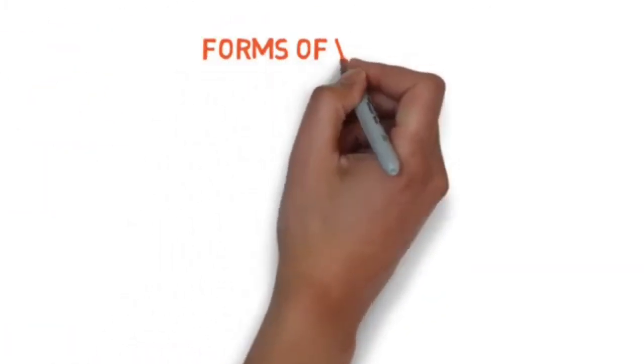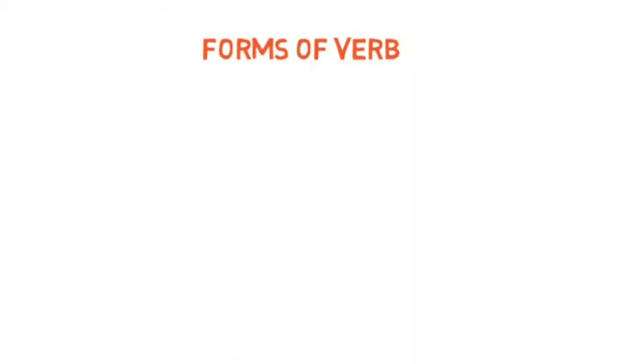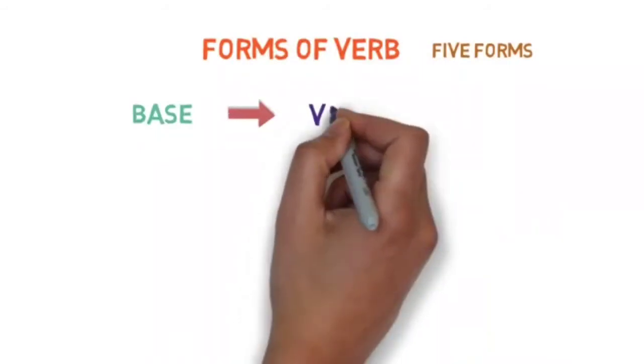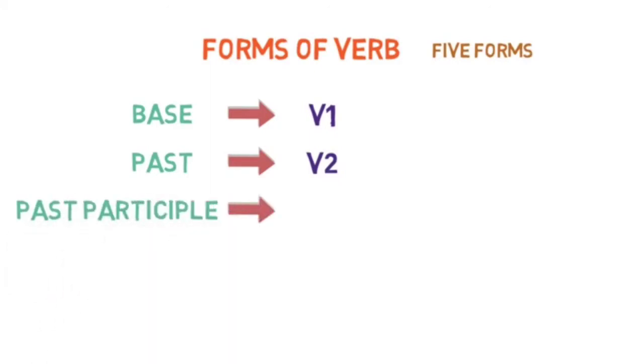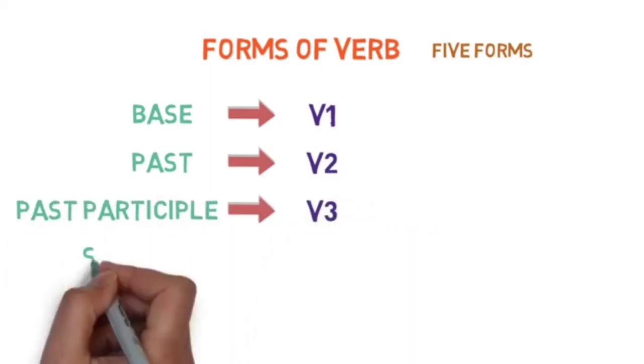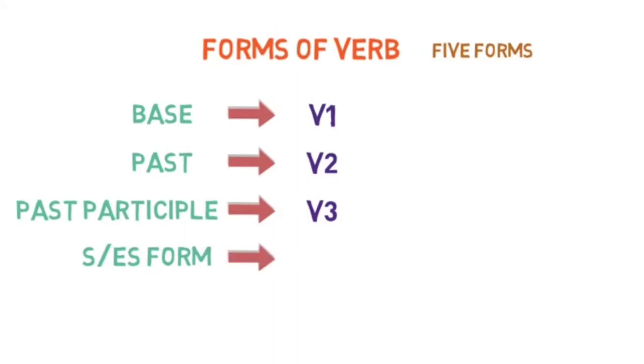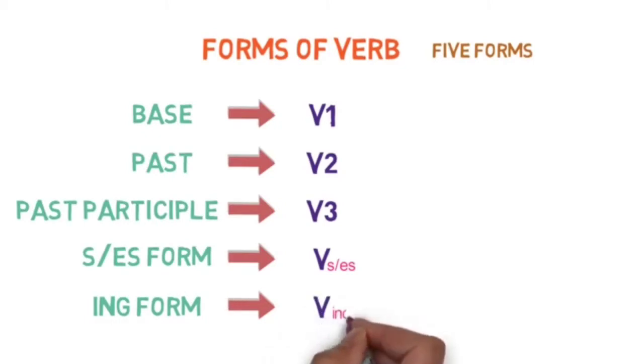For that, we need to know forms of verbs, which are mainly divided into 5 forms. The base form, we will denote it as V1. Then past form, we will denote it as V2. Then past participle form, we will denote it as V3. Then S or ES form, we will denote it as VS or ES. Then ing form, we will denote it as VING.